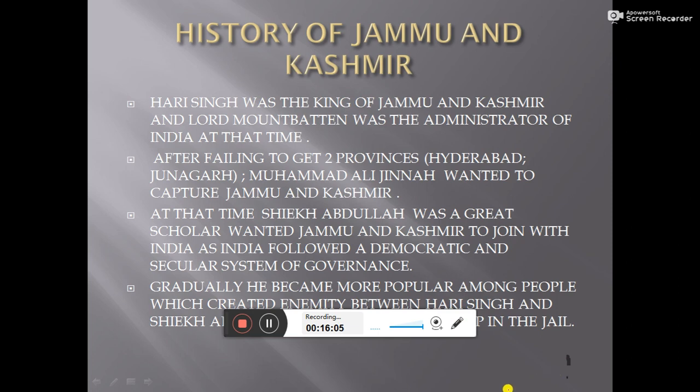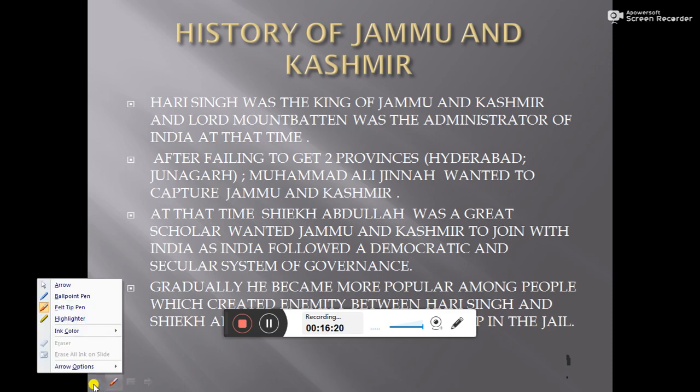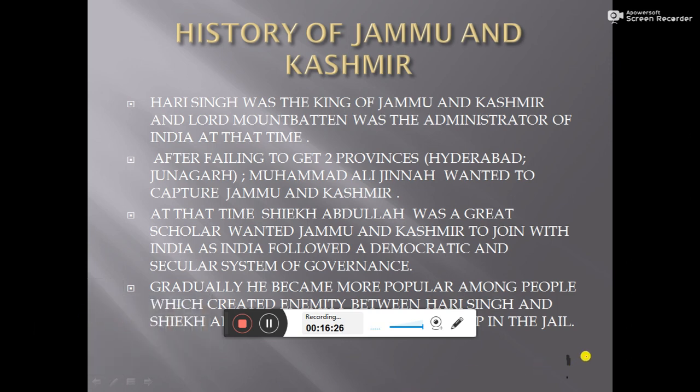He wanted to join with India because India was a secular and democratic state. He wanted that there should not be any power division on a religious basis, and it should not be a religious country. It should be a secular country. So he decided to join with India. After several trials, Sheikh Abdullah did not accept the offer of Muhammad Ali Jinnah. Then Jinnah tried a second method.